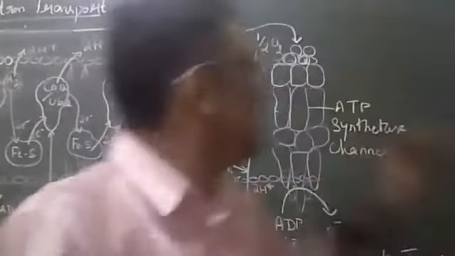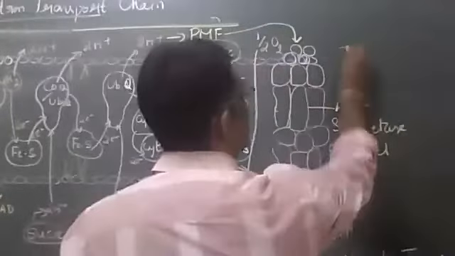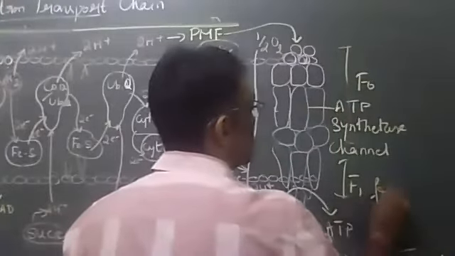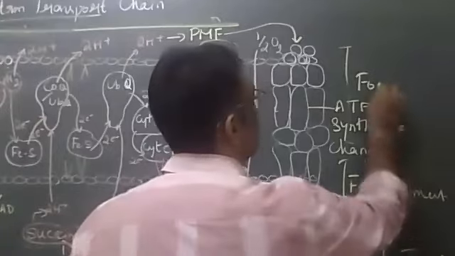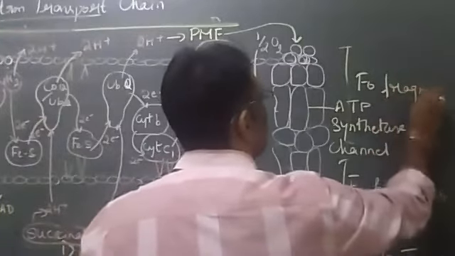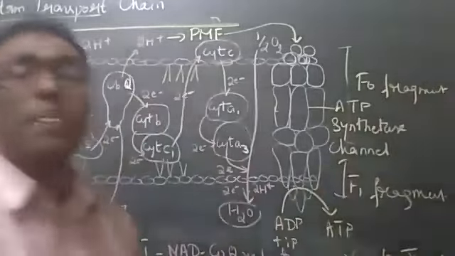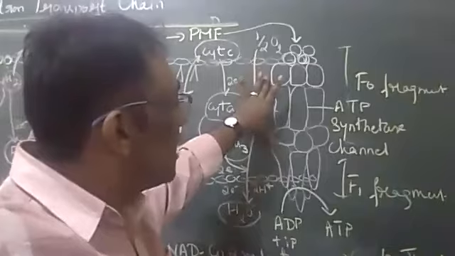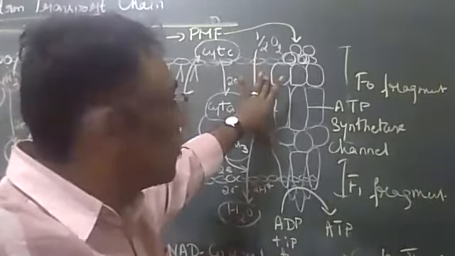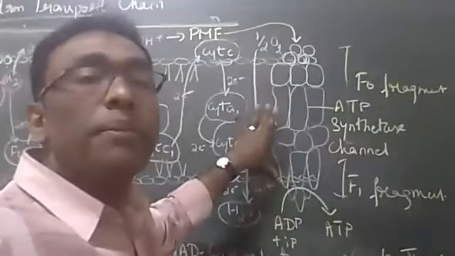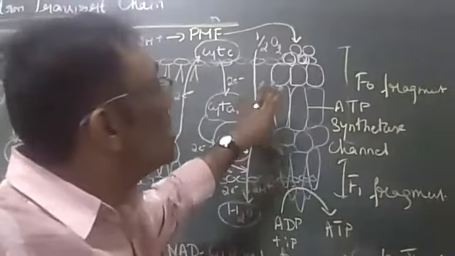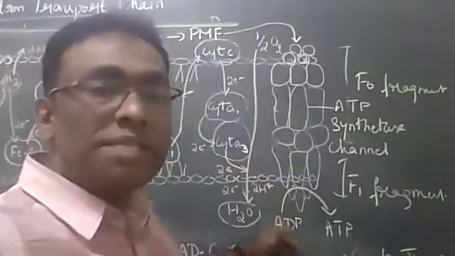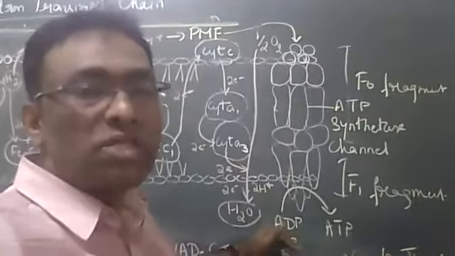In the ATP synthesis channel, we divide this into two parts, the F0 fragment and the F1 fragment. We will also learn another piece of information about the F0 and F1 fragments. In the case of prokaryotes, they are embedded inside the membrane. Whereas in eukaryotes, F0 is inside the membrane, and the F1 fragment is suspended in the lumen space where ATP is found.